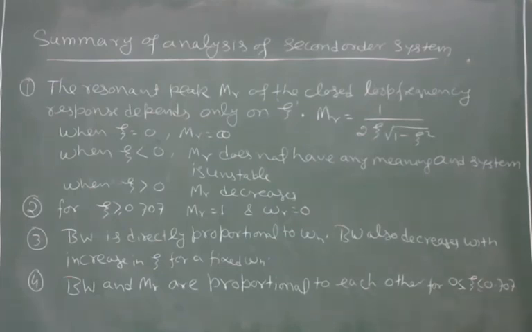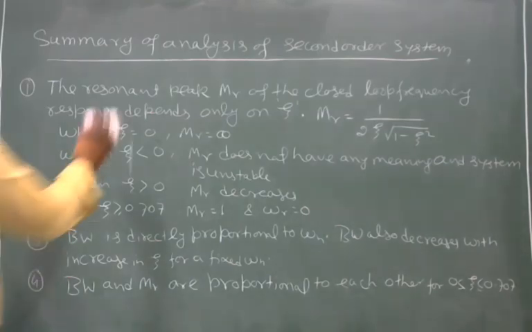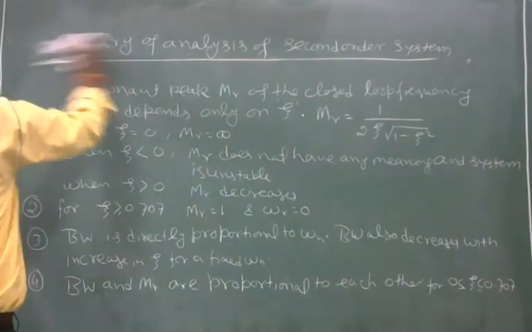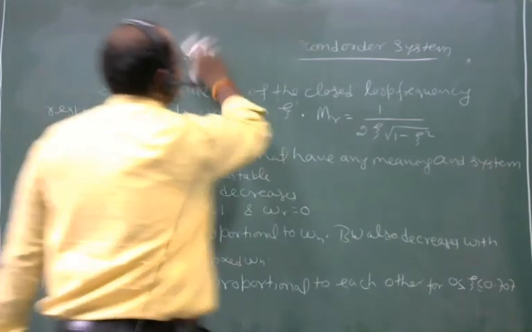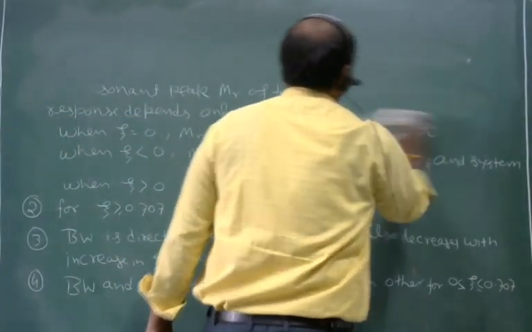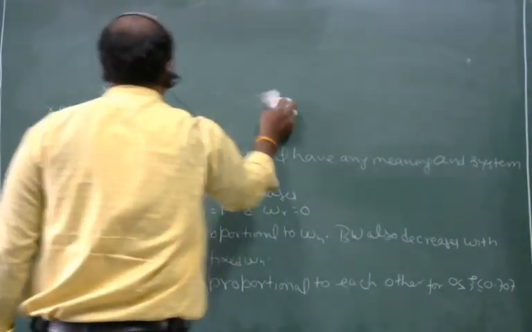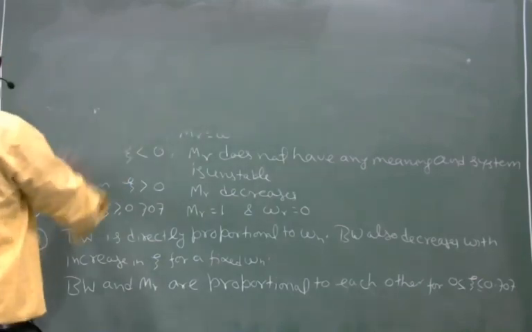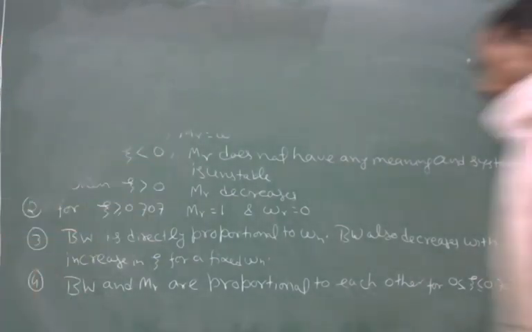Now, next point is effect of adding 0 and pole. Effect of adding